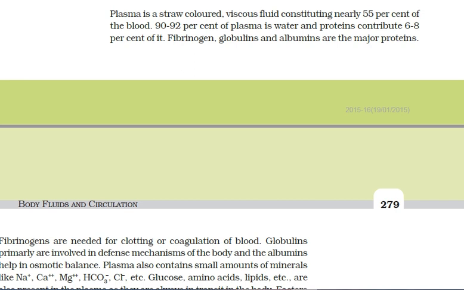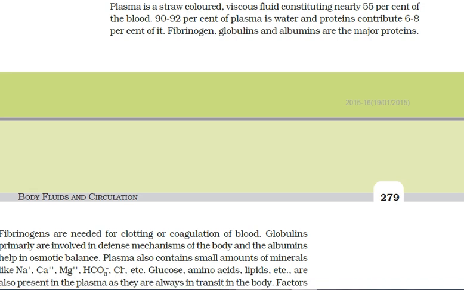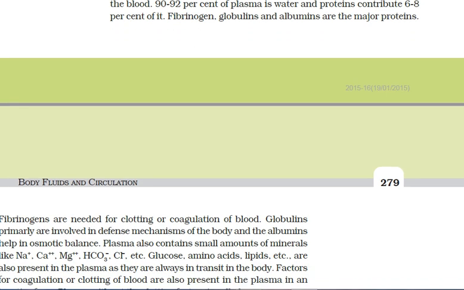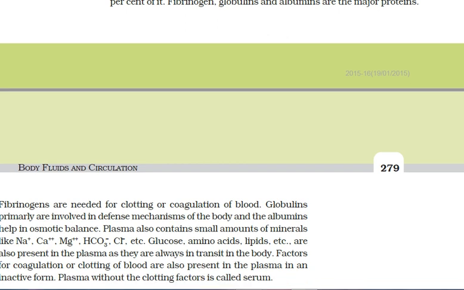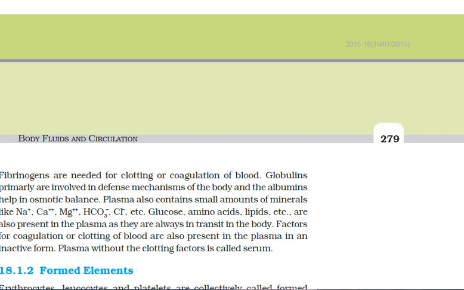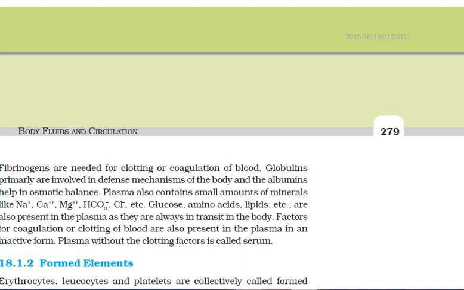Now, how much water is there in the plasma? Plasma contains around 92% of water and proteins constitute 6 to 8% of it. Now, there are two types of proteins present in the plasma: fibrinogens and globulins.